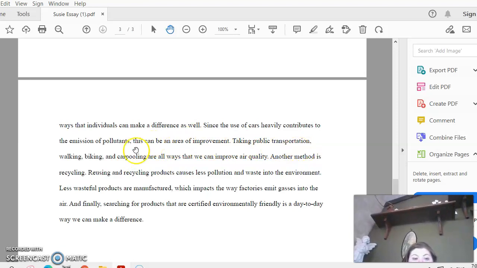Another method is recycling. Reusing and recycling products causes less pollution and waste in the environment. Less wasteful products are manufactured, which impacts the way factories emit gases into the air. And finally, searching for products that are certified environmentally friendly is a day-to-day way we can make a difference.